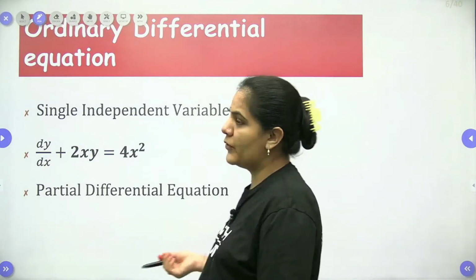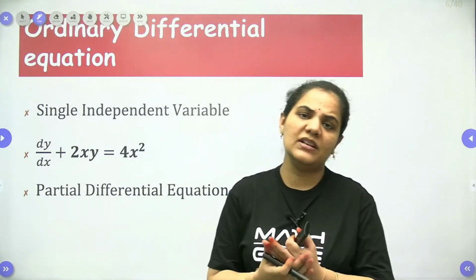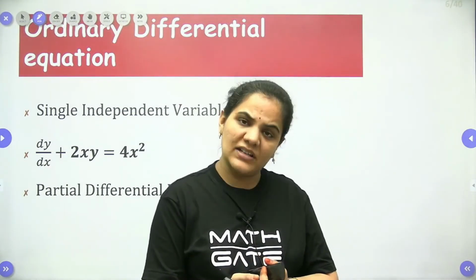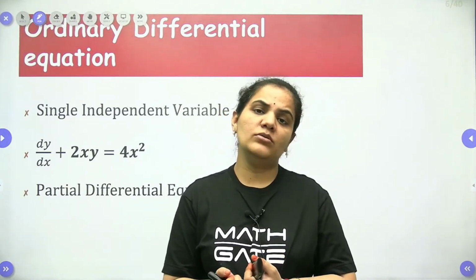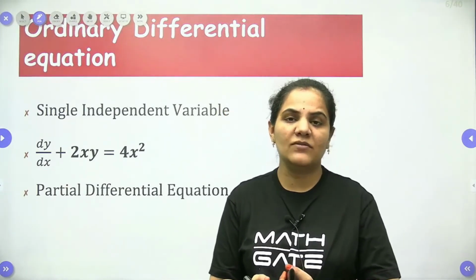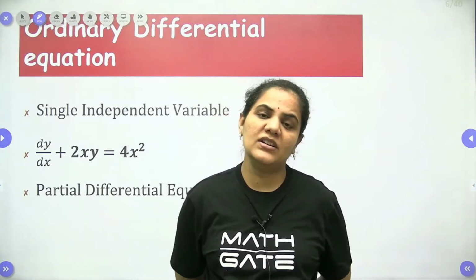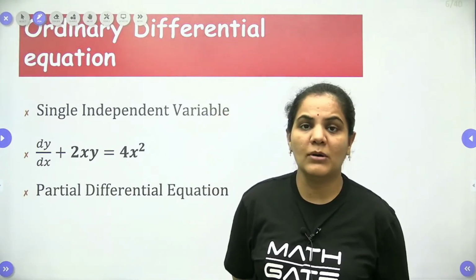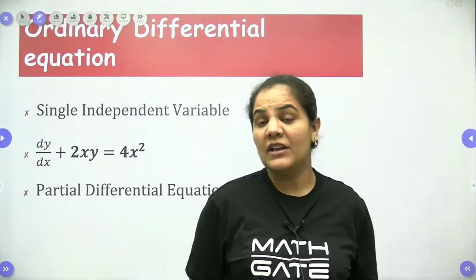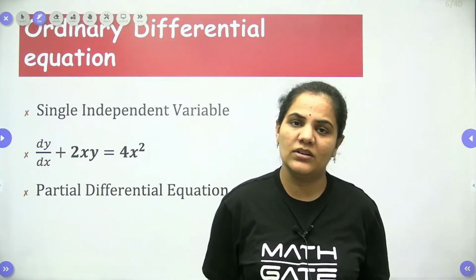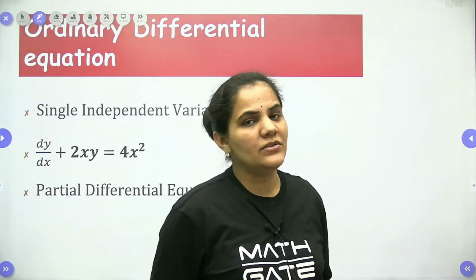A differential equation can be of two types. The first is the ordinary differential equation and the second is the partial differential equation. When we talk about the ordinary differential equation, it means we are talking about dy by dx. When we talk about the partial differential equation, we talk about del f by del x, del f by del y, which we already discussed in calculus. So about the partial you know very well.